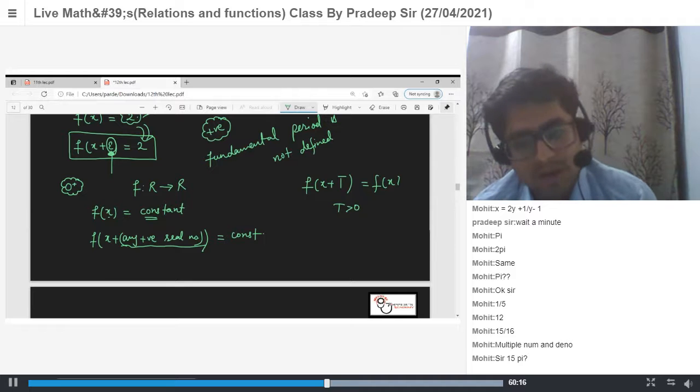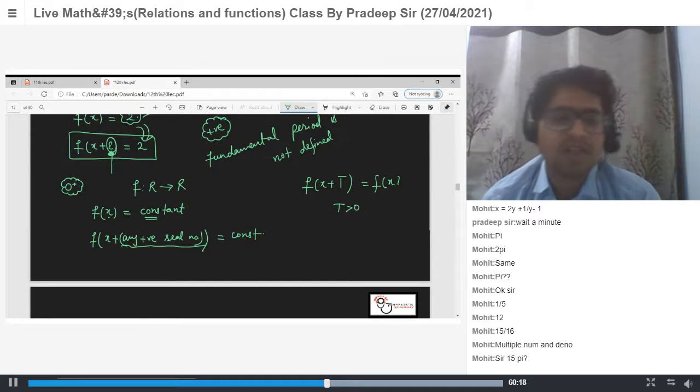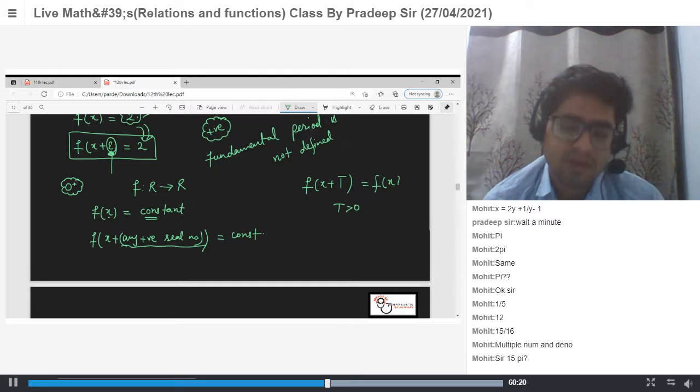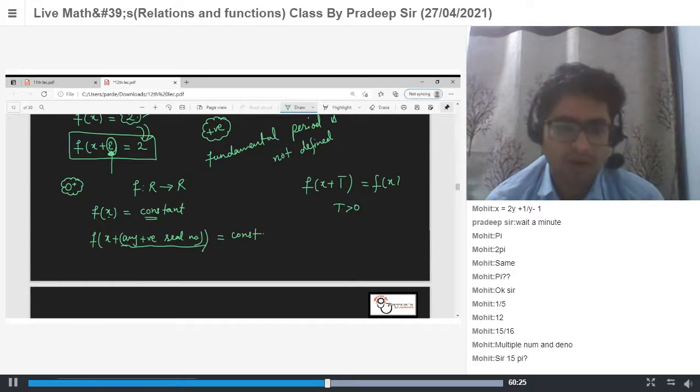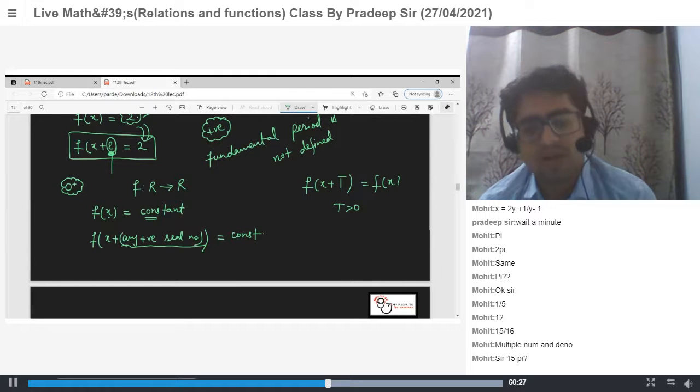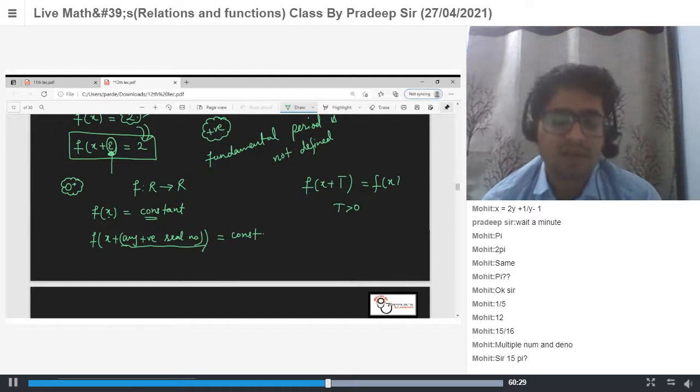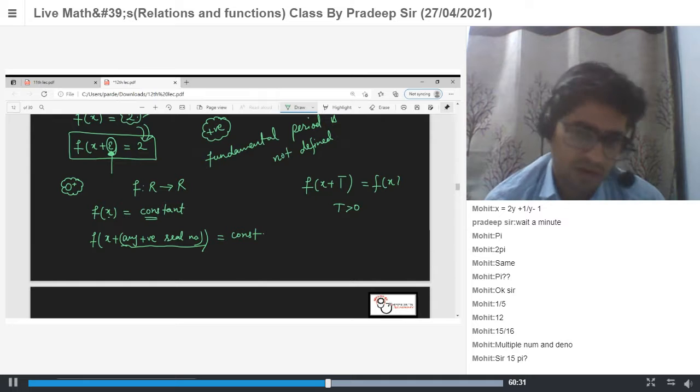defined here. If the question is, let's say, f(x) = 5 for all real numbers, what is the period? So the period is not defined, because if the question says period, it means it is asking about the fundamental period.